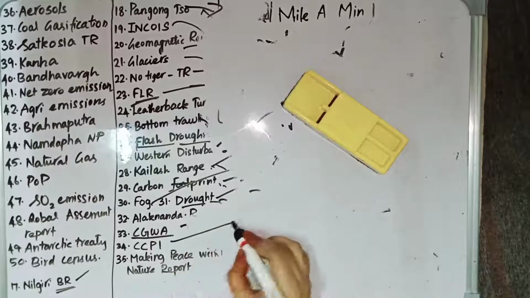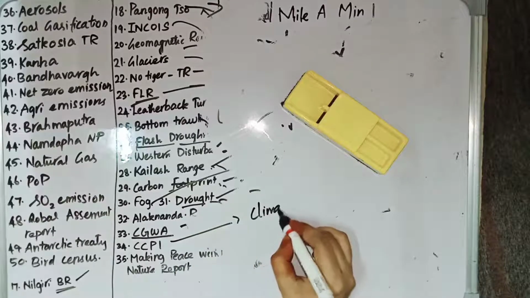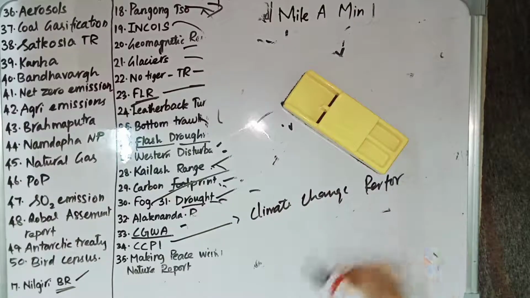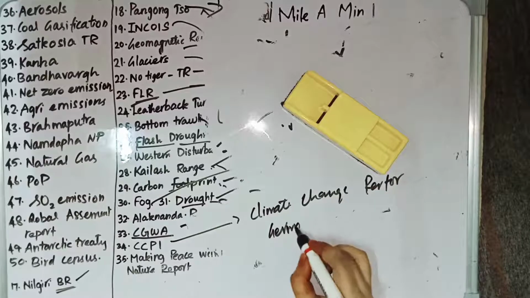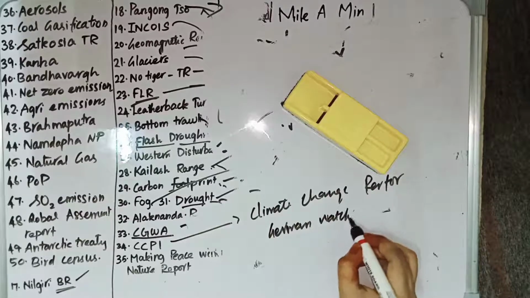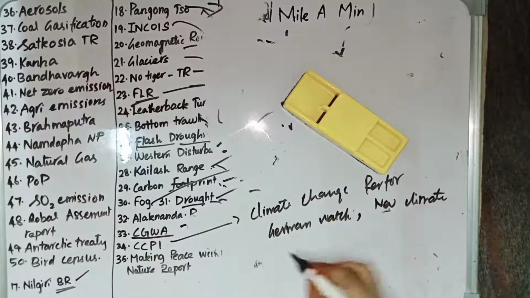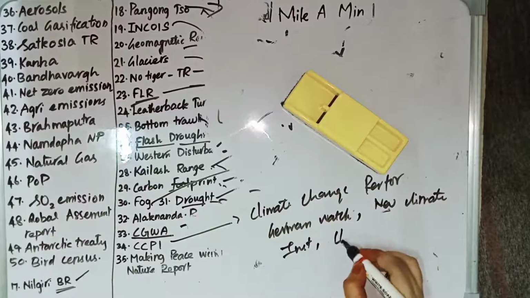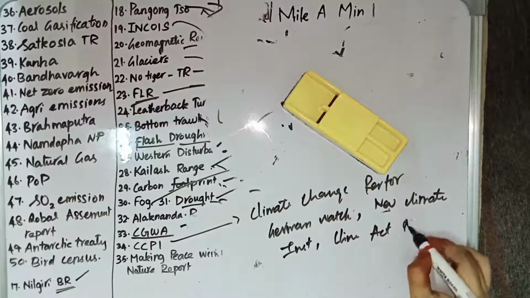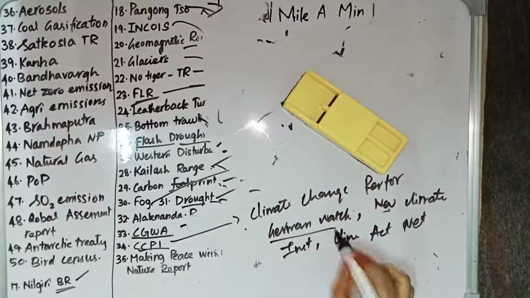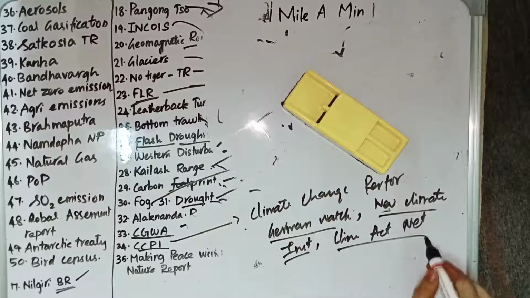Then CCPI is an index. It is the Climate Change Performance Index, which is released annually by German Watch, New Climate Institute, and the Climate Action Network. So CCPI stands for Climate Change Performance Index. It is a report which is released annually by German Watch, New Climate Institute, and Climate Action Network.